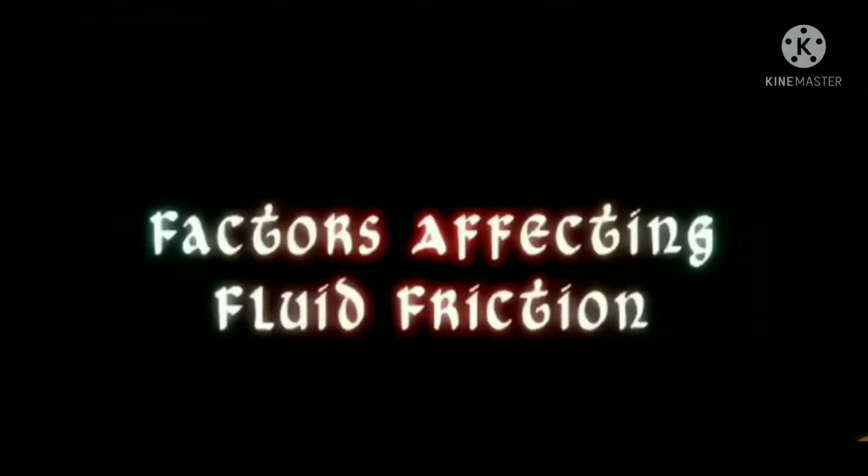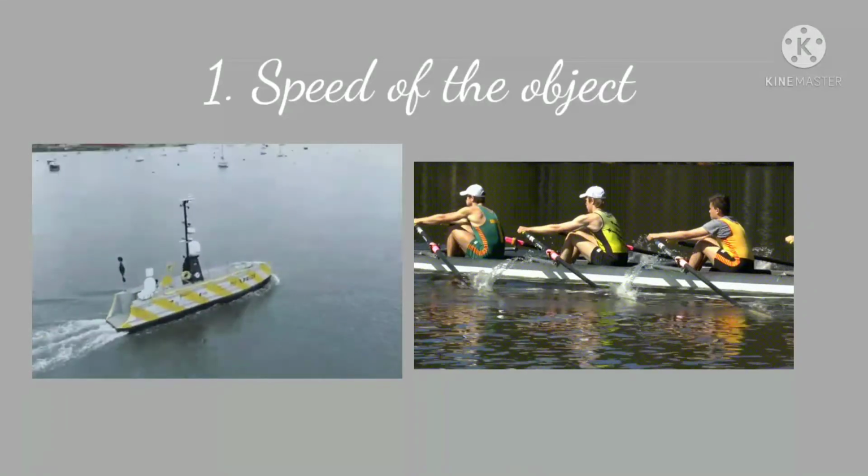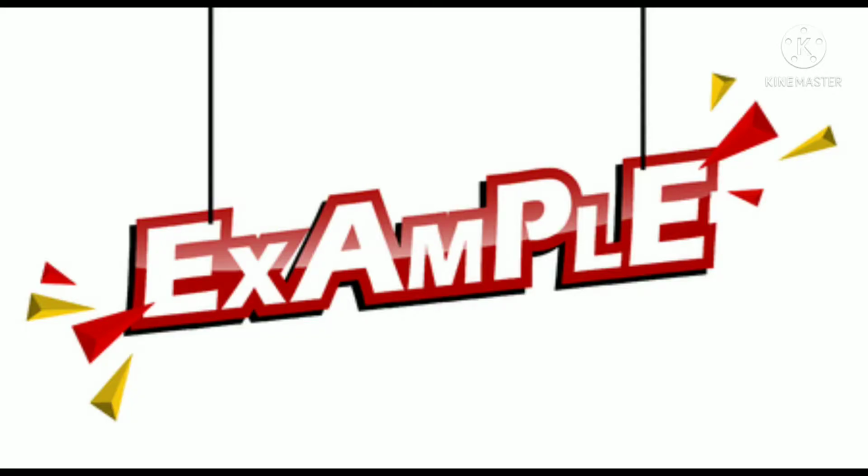Factors which affect fluid friction. First, speed of object. Fluid friction is directly proportional to the speed of the object that moves. That is, more speed, more friction. Less speed, less friction. For example, a speedboat will face more friction compared to a paddle boat.